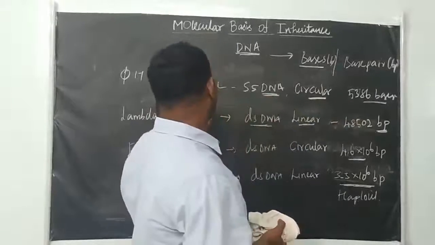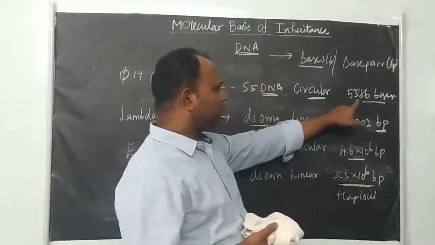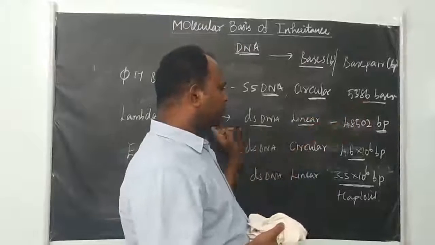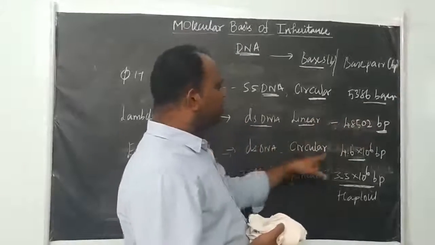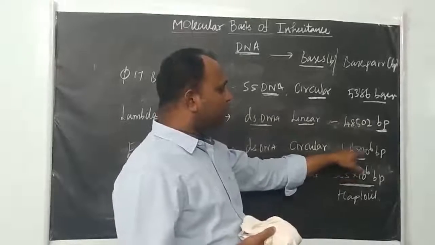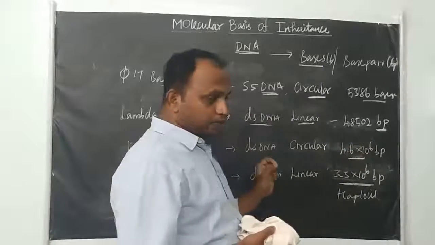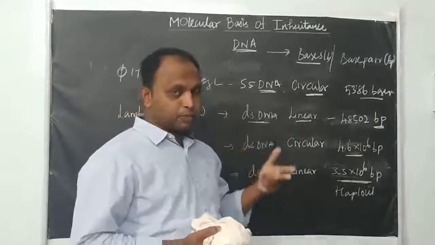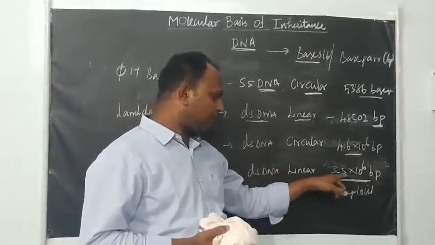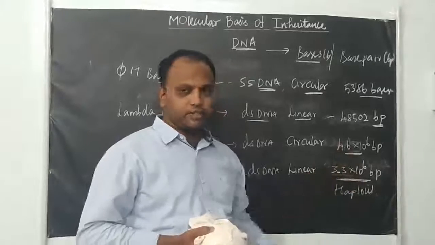The size of genome: bacteriophage is 5386, but lambda phage is 48502 base pair. E. coli genome is 4.6 into 10 to the power 6 base pair. But for the human genome, here we are accounting only the haploid set alone. Diploid means 6.6 will come. Haploid is 3.3 into 10 to the power 6 base pair, right?